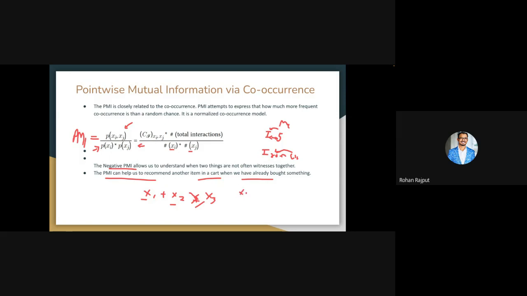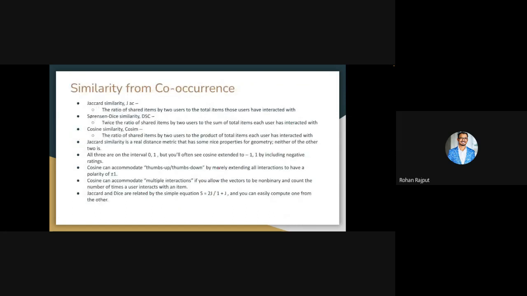Suppose you have x1. You can create a PMI with all the existing items you have, x2 through xn, and then you calculate the PMI, and based on the highest PMI, you can recommend this item with other recommendations.